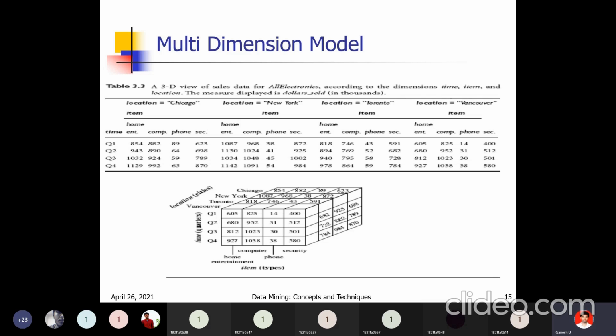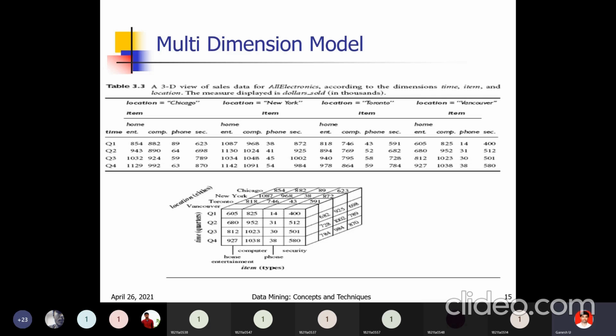In relational there are just rows and columns, but in a data cube 3 dimensions are there, so the z axis, that is depth, is also there, front and back. First the Chicago table, behind Chicago the New York table, next behind New York Toronto, next behind Toronto the Vancouver table. So these 4 tables we can represent in a single cube. That is a multi-dimensional model.